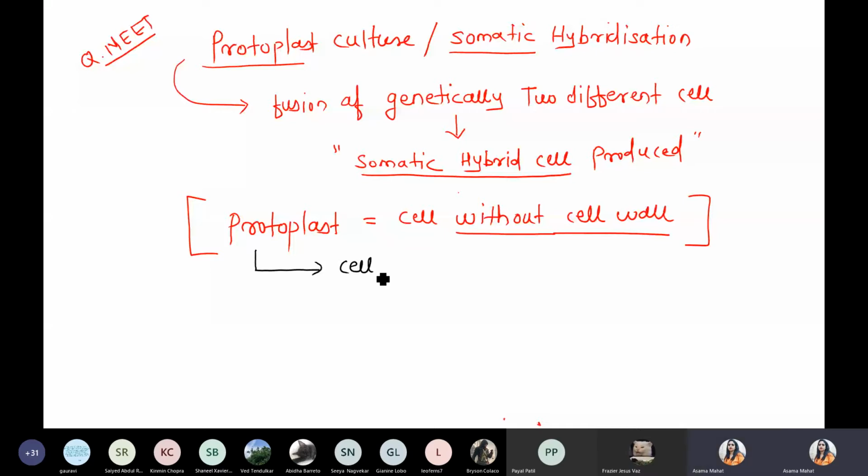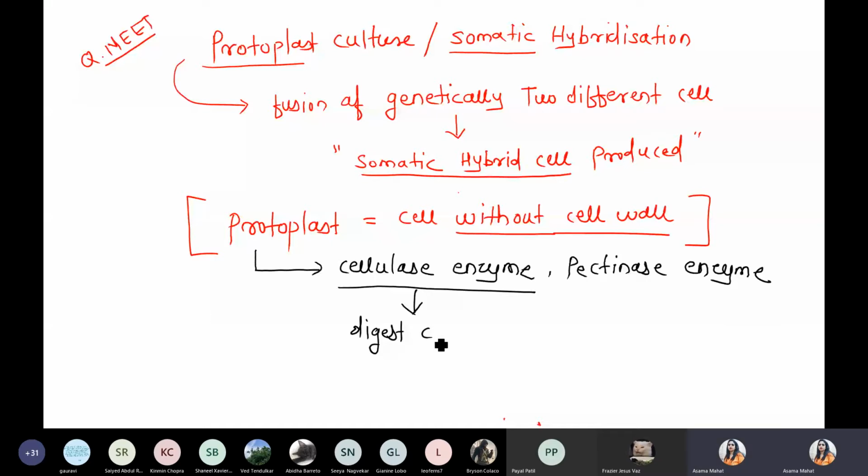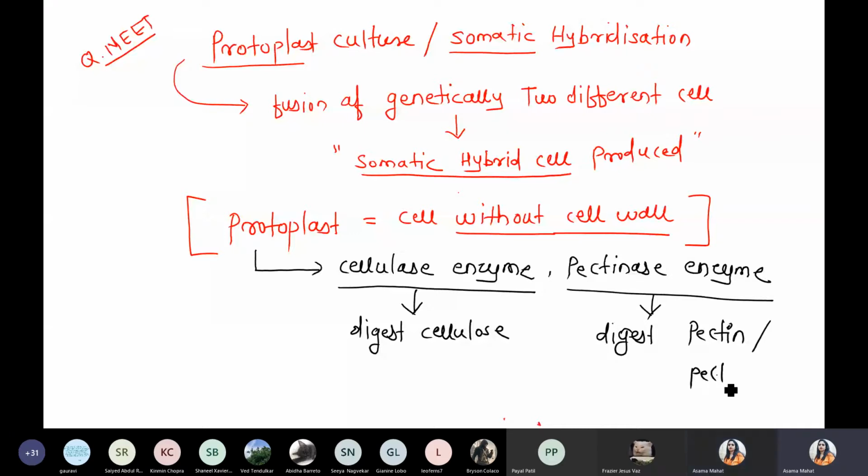Cellulase can degrade the cell wall part, that is cellulose. And pectinase can digest the pectin layer, which is the outermost layer, pectin or pectate, the outermost boundary of the plant.